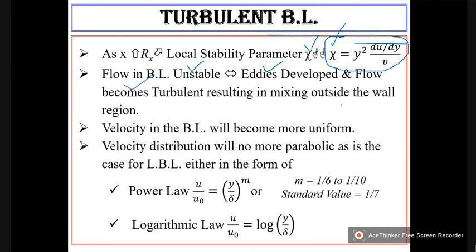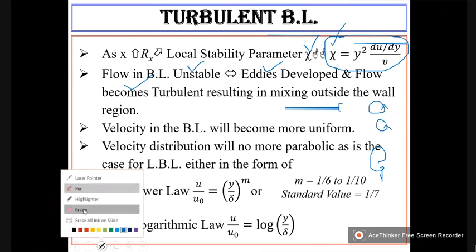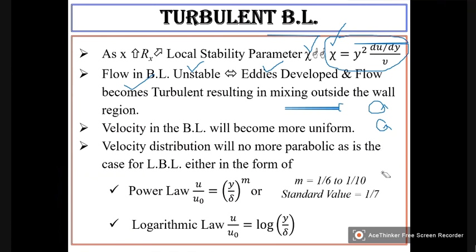Eddies means what? This is an eddy. Flow taking place in a rotating pattern. So these are called eddies. So eddies are formed.